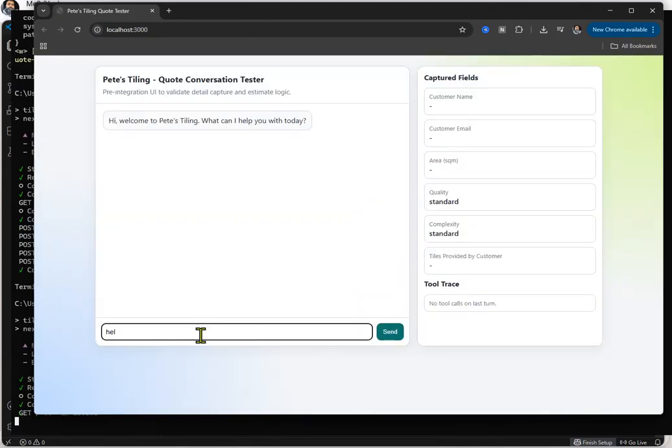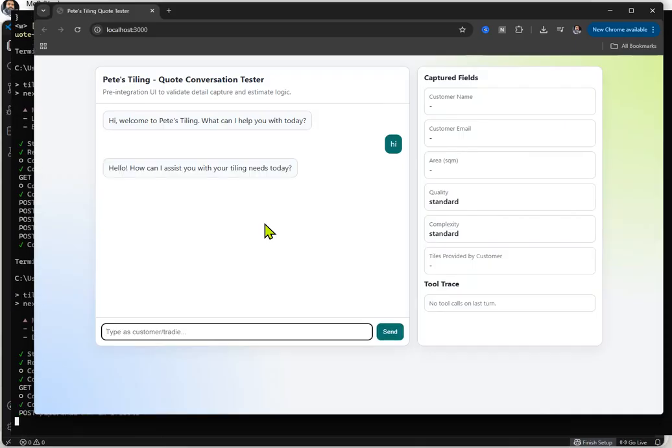So hello, let's just say hi. Right, that's what a customer would do to initiate some kind of a conversation over SMS. Remember, we're not deploying this interface. This is just for us to test the conversation. Now, the last step I will do after SMS is integrated is fix up the email template.